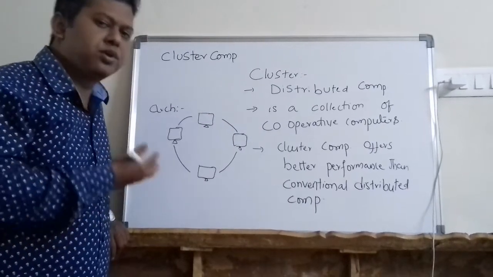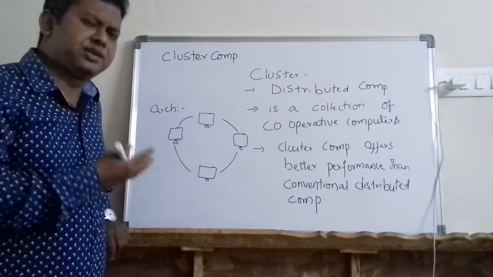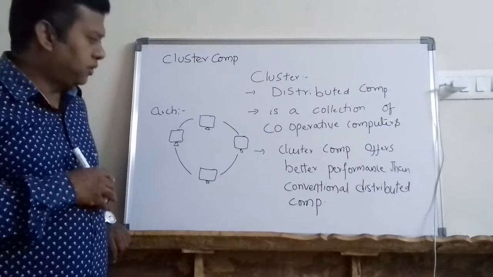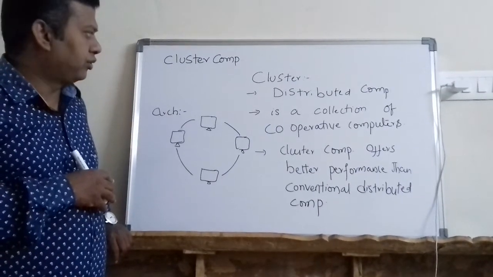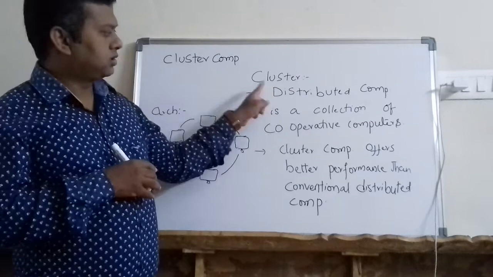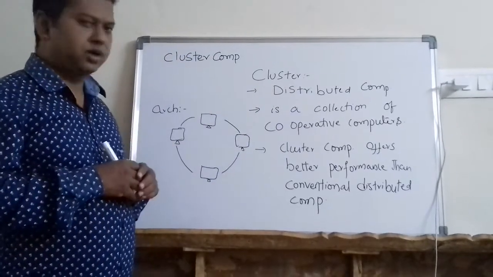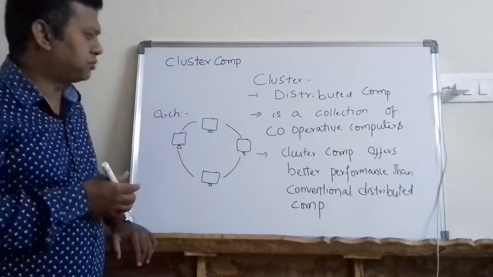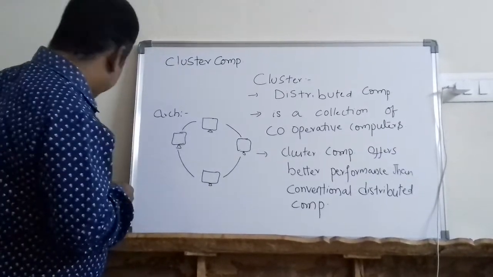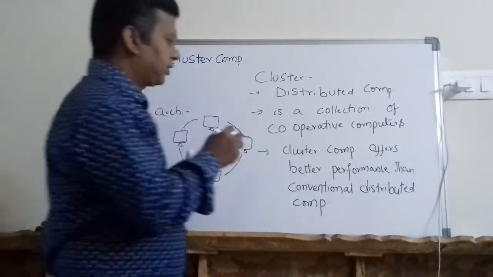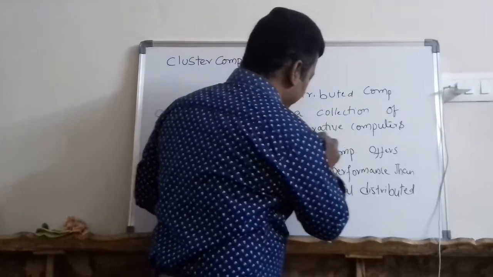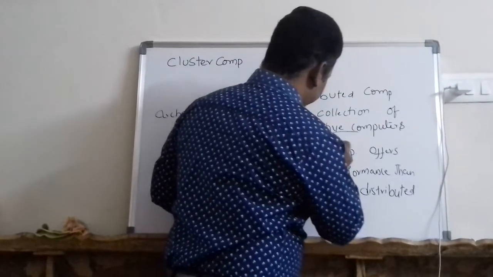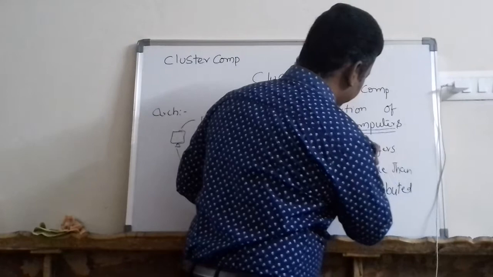How does cluster computing offer better performance? What exactly is cluster computing? We will try to understand. So point number one, cluster is also a type of distributed computing. It is a collection of computers, but here specifically we are using the phrase collection of cooperative computers.